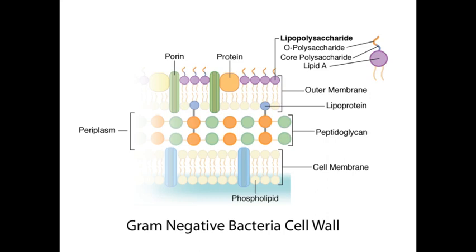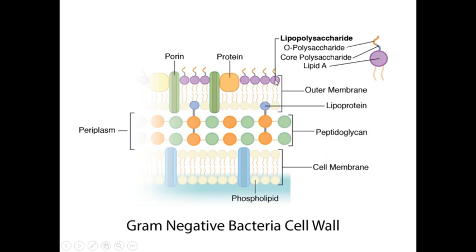The fourth component of the bacterial cell wall is lipopolysaccharide, and lipopolysaccharide is attached to the outer membrane with the help of hydrophobic bonds, and lipopolysaccharide is synthesized in the cytoplasmic membrane and transported to the outer membrane.